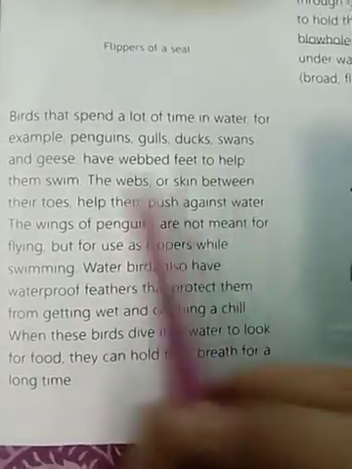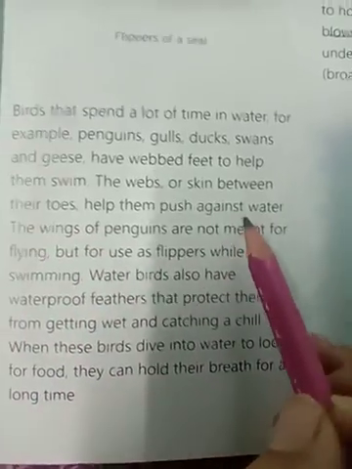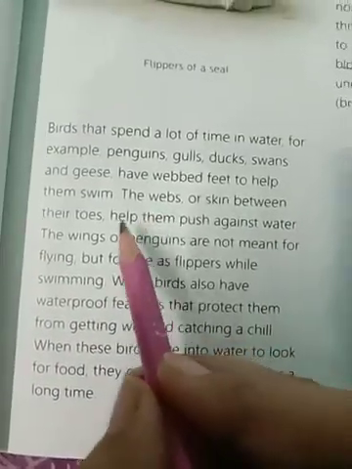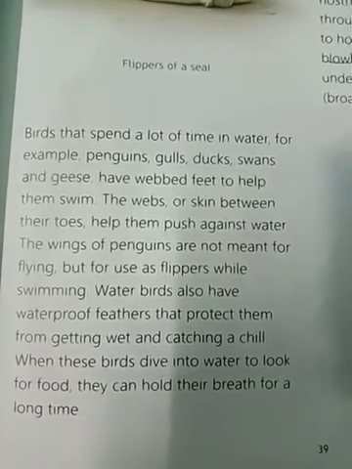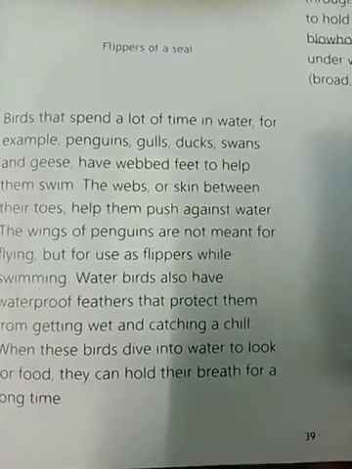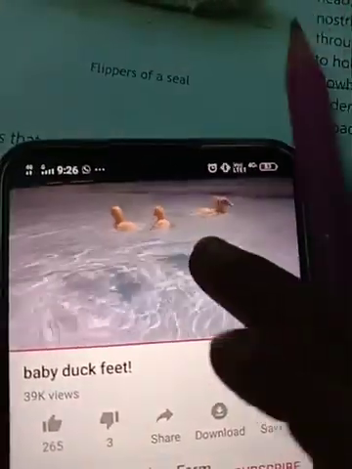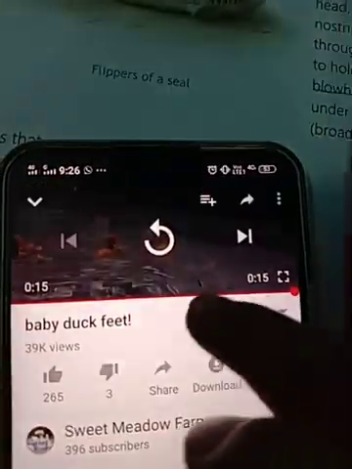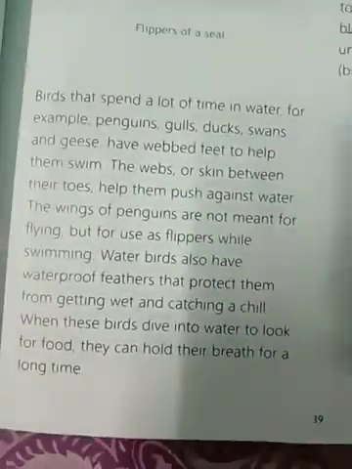The webs of skin between their toes help them to push against the water. So they use their webs to push against the water. I have already shown you how they use their webs. See how they are using their webbed feet to push the water and to swim. I hope you have understood.